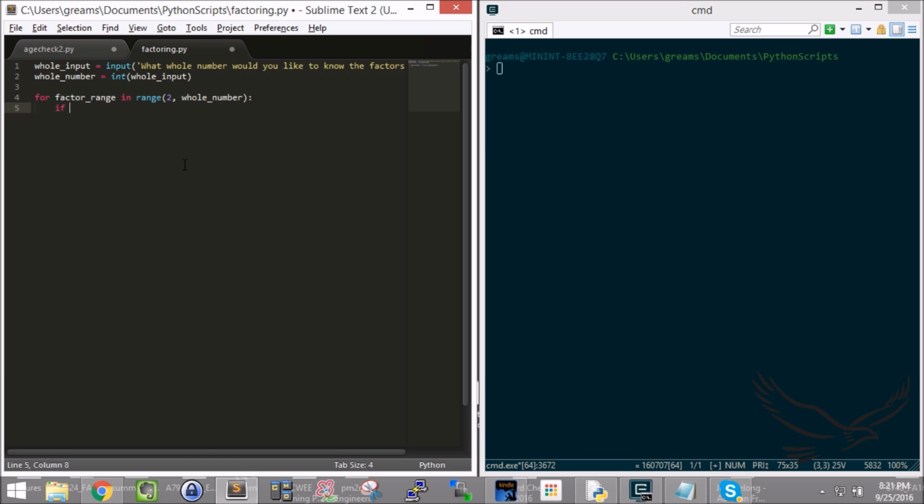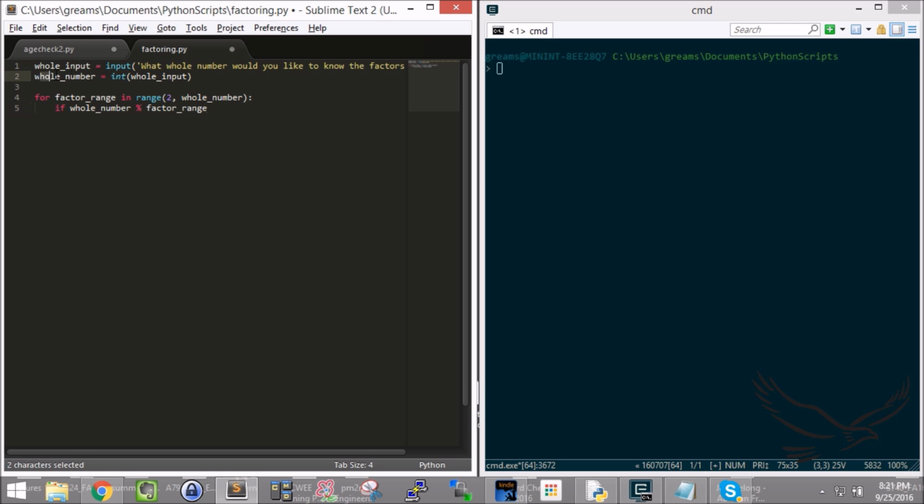So I can now say if. So if the whole number has no modulus, then I want to print something that says, hey, success, you found one, right? So I'm saying if the whole number modulus of the factor range, so pay attention here.